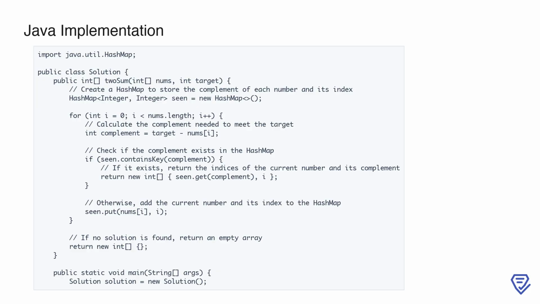Now, we iterate through the nums array using a for loop. For each number, we calculate the complement by subtracting the current number from the target. This complement represents the number we need to find in order to meet the target sum. We then check if the complement already exists in the HashMap. If it does, we return an array containing the indices of the complement and the current number. If not, we add the current number and its index to the HashMap. Finally, if no solution is found after the loop, we return an empty array as a fallback.